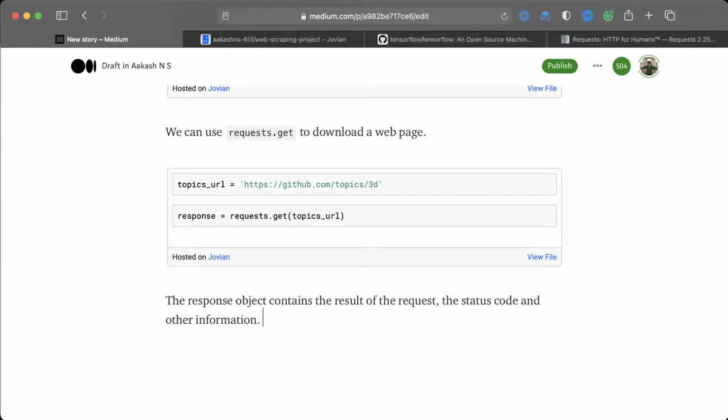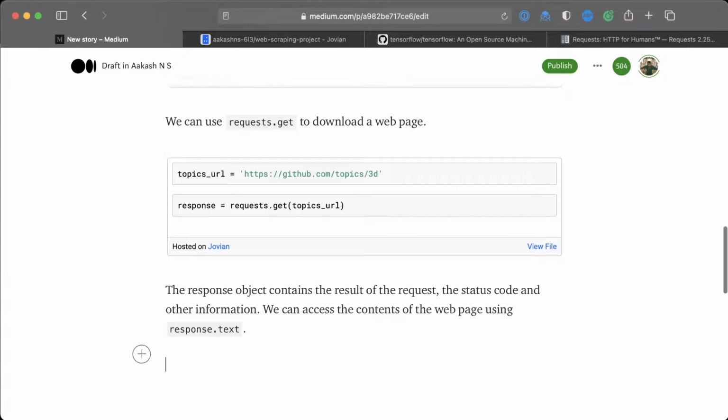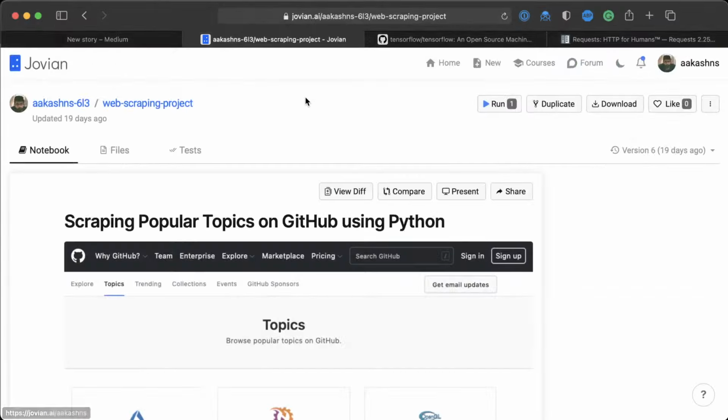So we can access the contents of the web page using response.text. And I'm just going to get some of the contents of the web page in here.